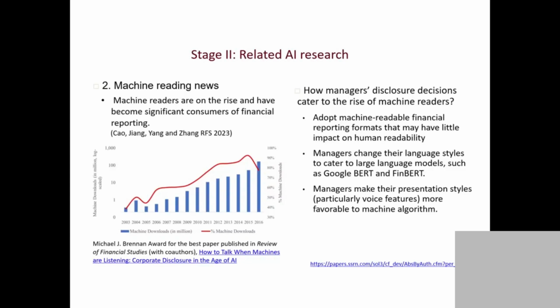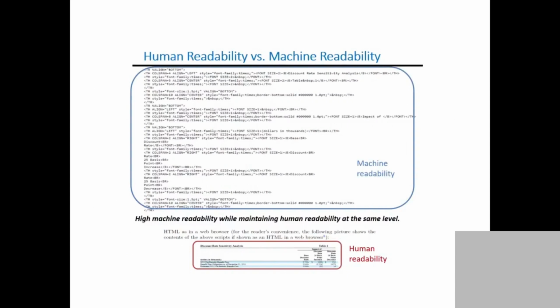Like before, 20 years ago, corporate managers tried to disclose news to make human readers happy. But now, corporate managers want to disclose news to make machine readers happy. So you see, because of the change in the consumption of the information you produce, the manager has to do that, right? Managers have to cater to machines instead of humans. So how exactly do managers cater to machines? Let's give you guys some examples.